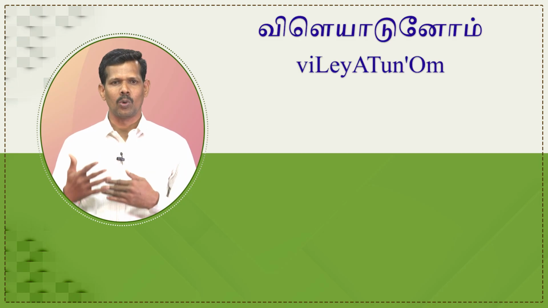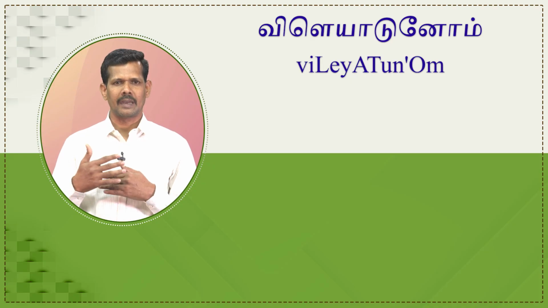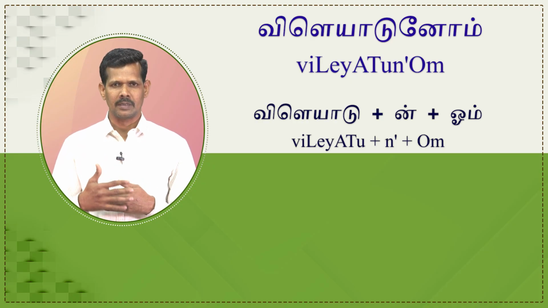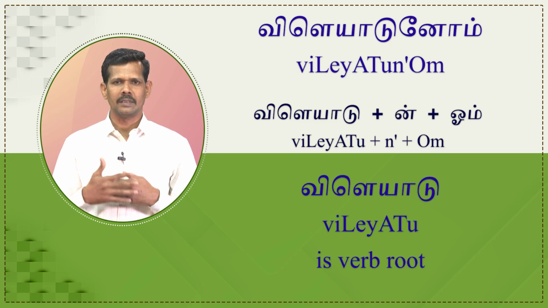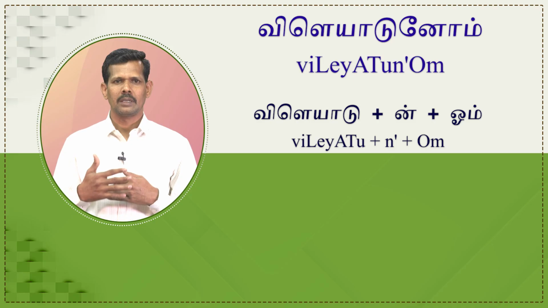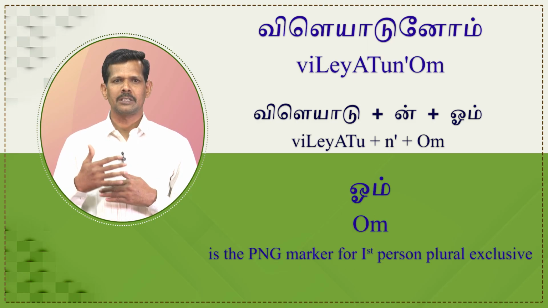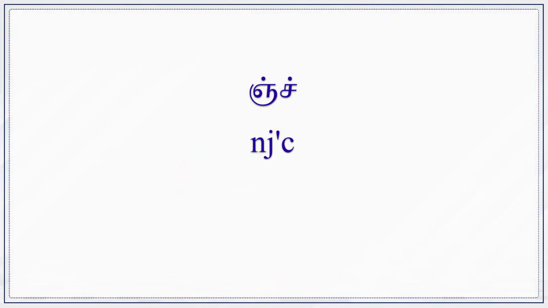Let us see another example. விளையாடினோம். It is segmented as விளையாடு plus in plus ஓம். விளையாடு is verb root, in is past tense marker, ஓம் is PNG marker for first person plural exclusive. Let us move on to the next past tense marker, "inch".